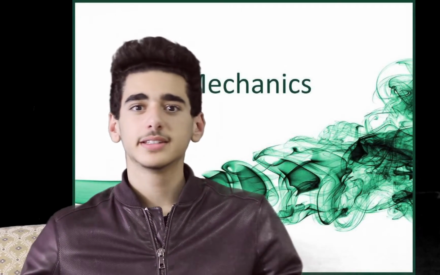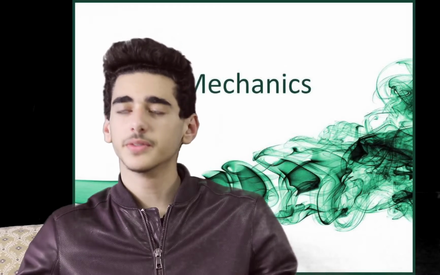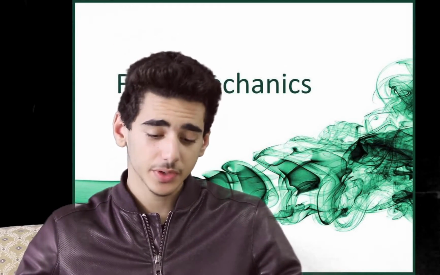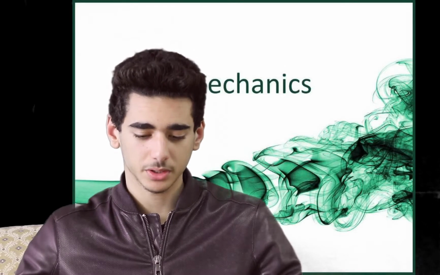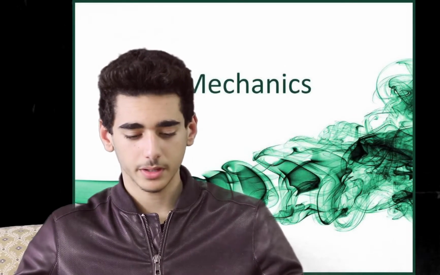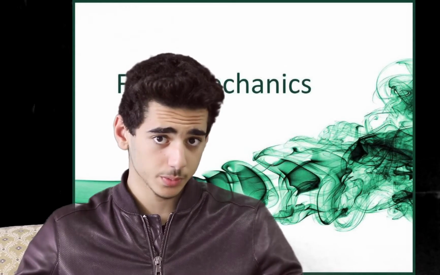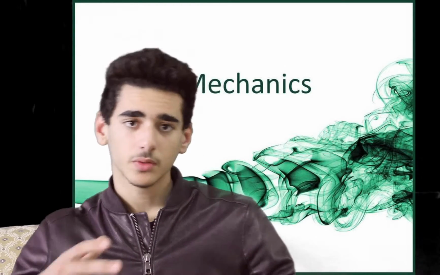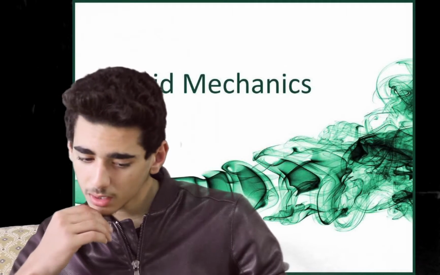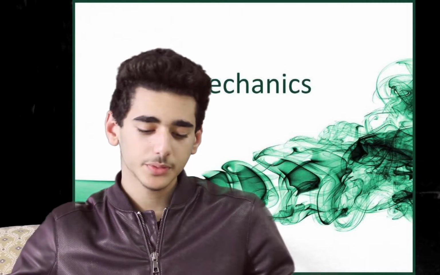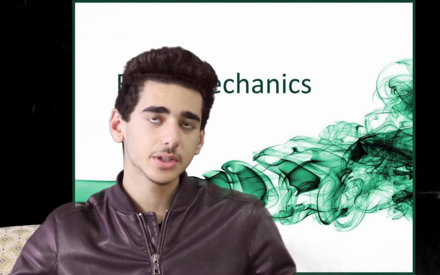So, how do we calculate this force that pushes heavy objects upward, the buoyant force? We first have to find the volume of the submerged part. We find the volume by using the formula length times width times height for a cube, or 4/3 pi r cubed for a sphere. Then we have to find the density of the fluid.